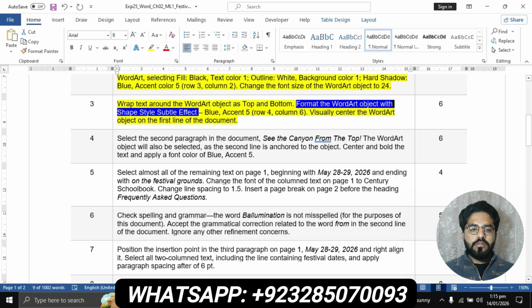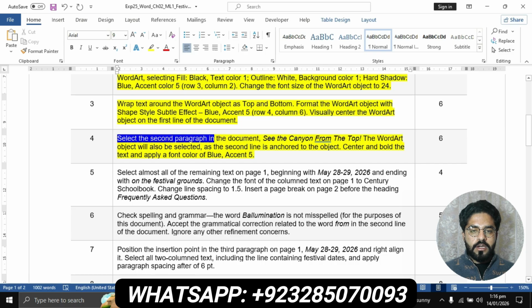Now we will move to question number 4. Question number 4 is: select the second paragraph in the document, See the Canyon from the Top. The WordArt object will also be selected as the second line is anchored to the object. Center and bold the text and apply the font color of Blue Accent 5.